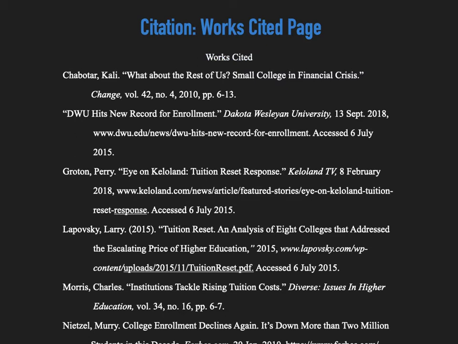If you use information from a source within your paper, whether it is a direct quote, a paraphrase, or merely a specific idea, you must, I repeat, you must have a citation for that source within your Works Cited page. Also, your Works Cited page should only contain sources that have been used within your paper. In other words, if you did not use a source within the paper, that source should not be cited within the Works Cited page. Please note that everything on the Works Cited page is double-spaced.